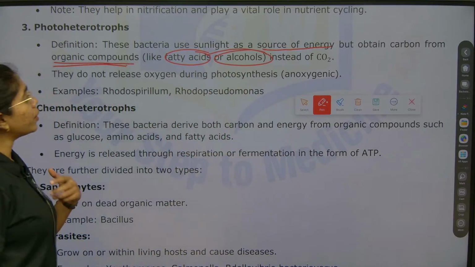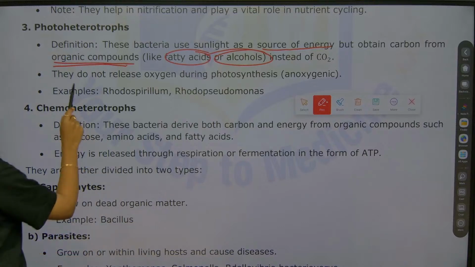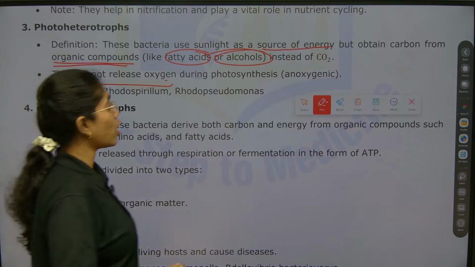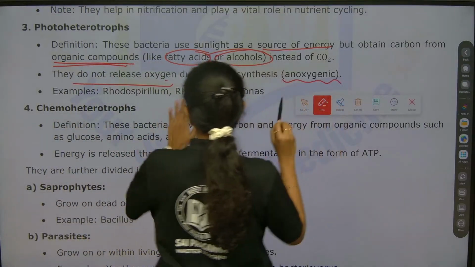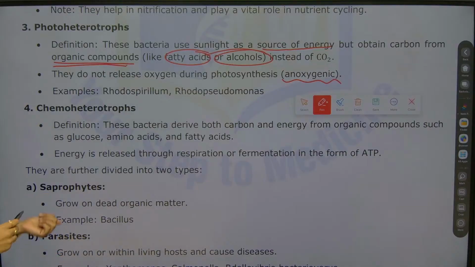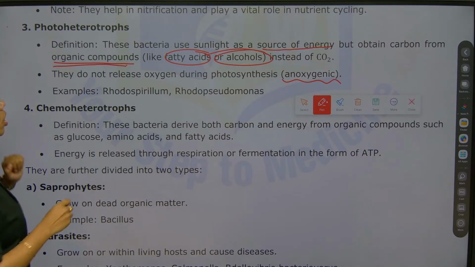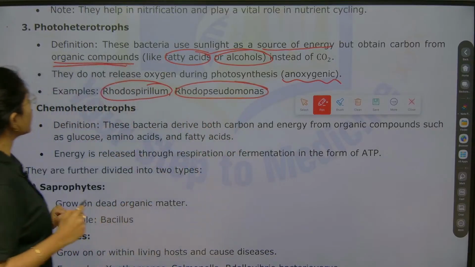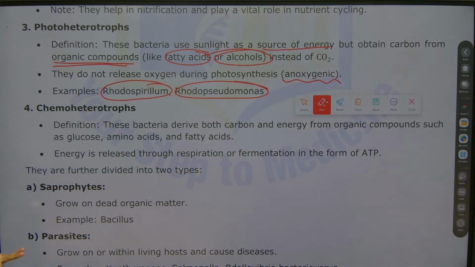Fine, right? They do not release oxygen during photosynthesis. So, they are anoxygenic. Examples for photoheterotrophs: Rhodospirillum and Rhodopseudomonas. Till here everything is clear, ma?